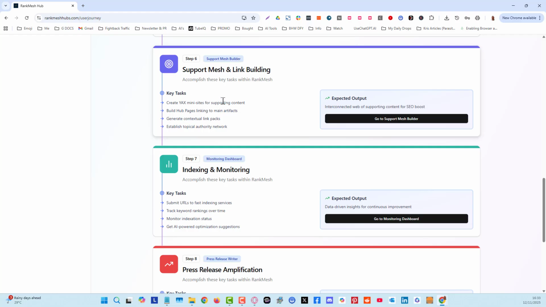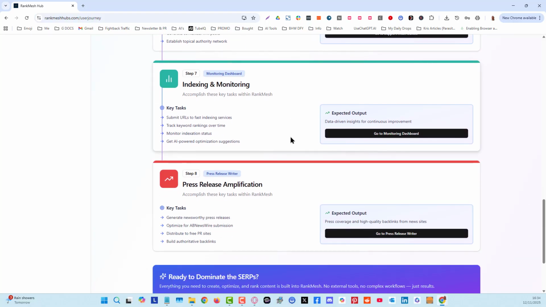Okay, and the next stage after that is something called support mesh. Now all of those links that we just created, what we want to do is create a hub page that's got all of the links. This is useful for SEO purposes. We can even send backlinks to that hub page as well. The support mesh also includes Yak's mini sites. These are like mini articles. Mini article sites that it will create unique content for, and it's going to interconnect everything between that and the hub pages, etc. as well.